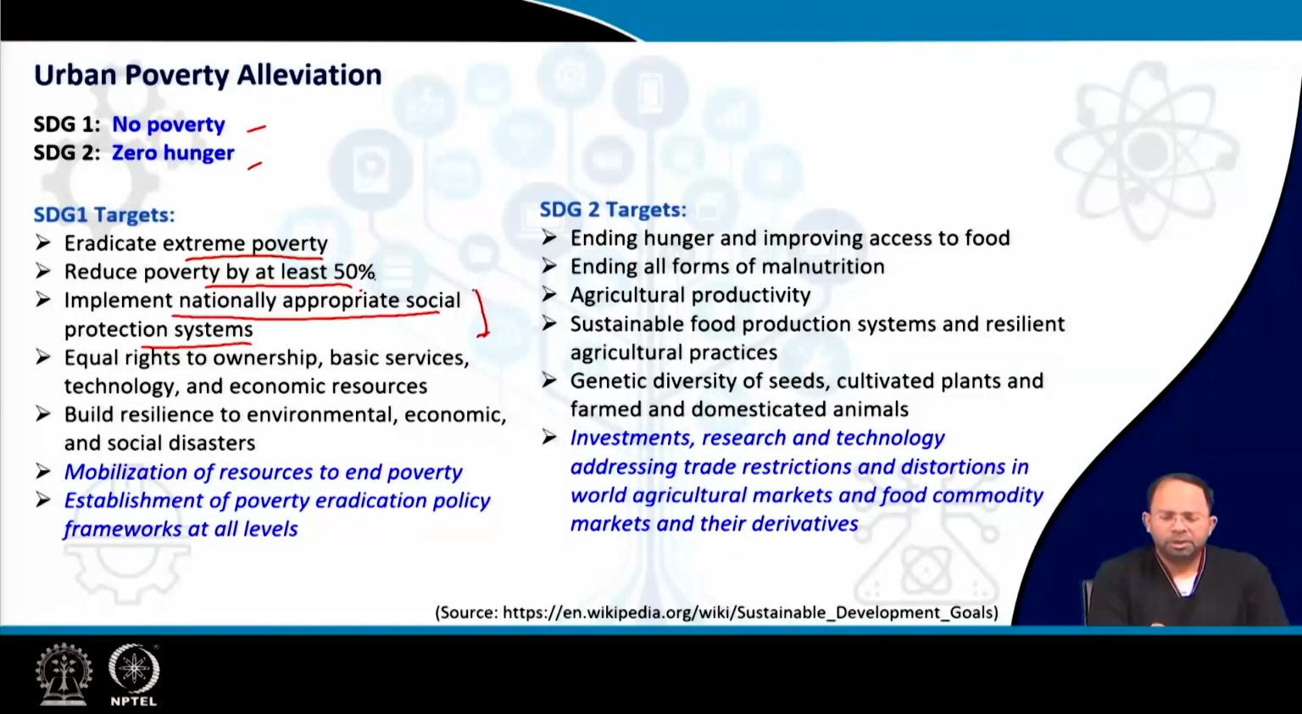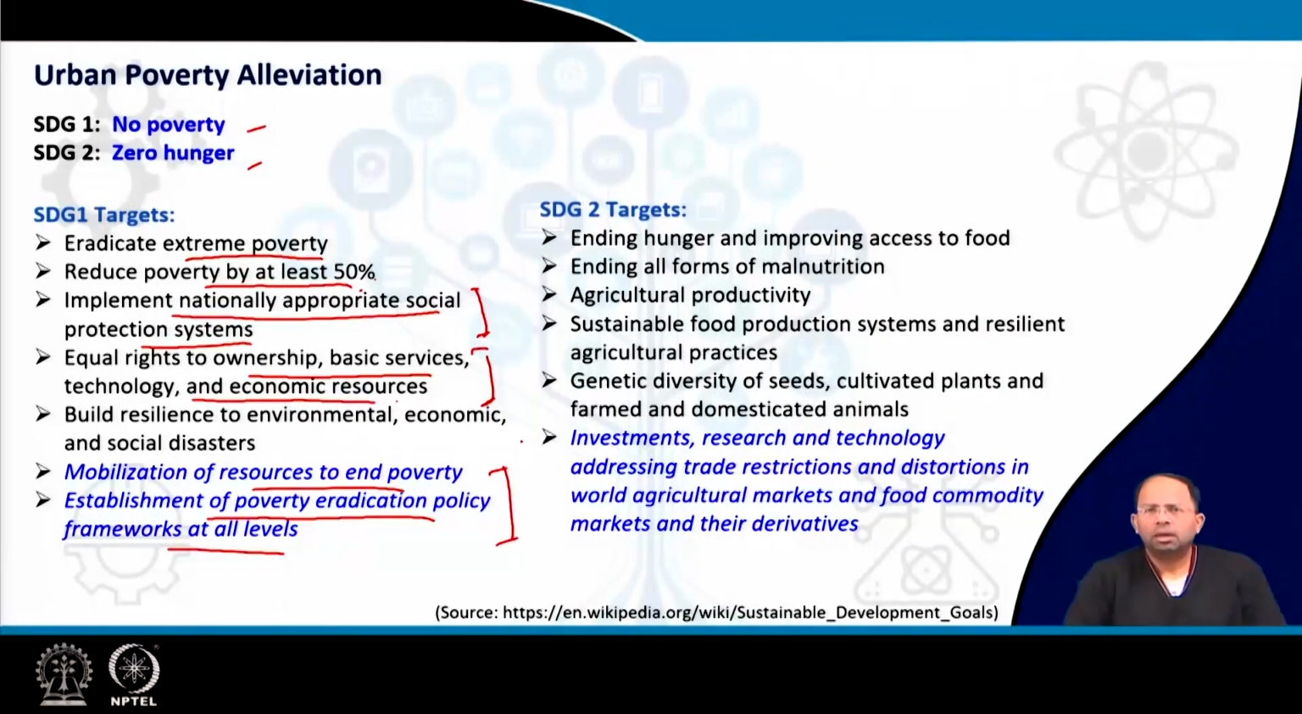Again, these are national programs, but implemented at the ULB level. Equal rights to ownership, basic services, technology and economic resources. This again looks into equality of people. Build resilience to environmental, economic and social disasters. The poor are the ones who suffer the most from any kind of disaster, so we have to be very careful. Then mobilization of resources to end poverty and establishment of poverty eradication policy frameworks at all levels. So these are the targets for SDG 1.